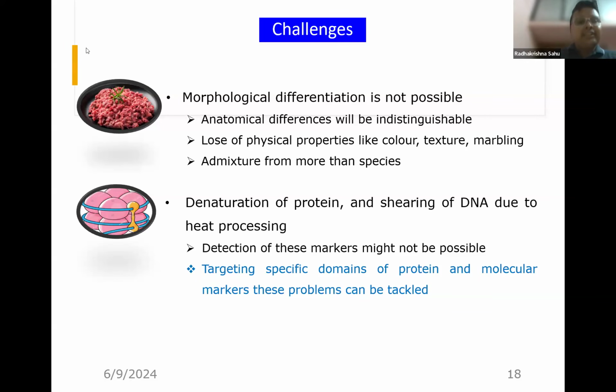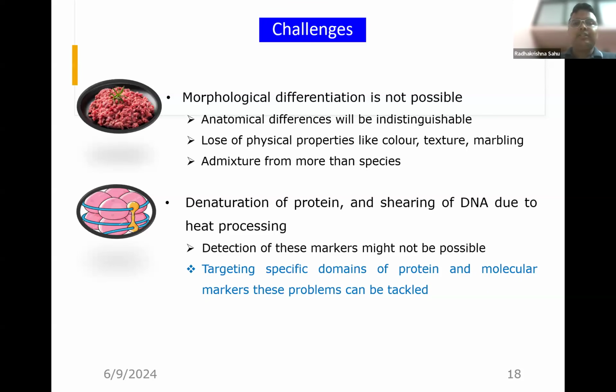Another thing is, when meat is cooked, whatever the color was is also gone. And one major problem in cooked meat is denaturation of protein, and there is damage to the DNA, that is shearing of the DNA due to heat processing. Therefore those proteins which are susceptible to heat cannot be used for identification of species.